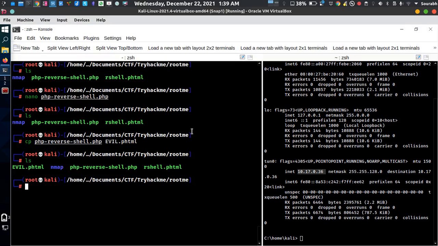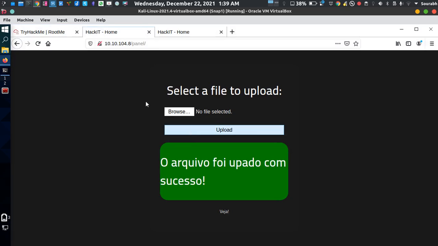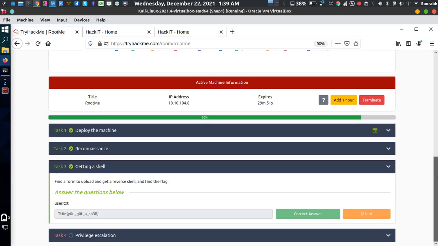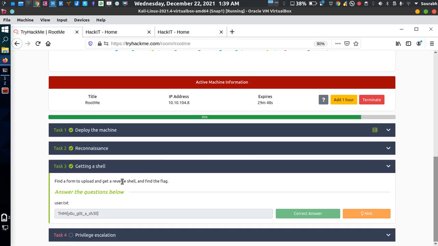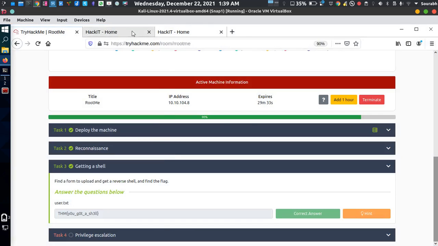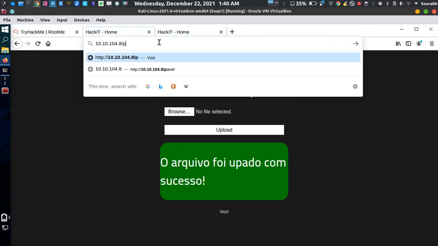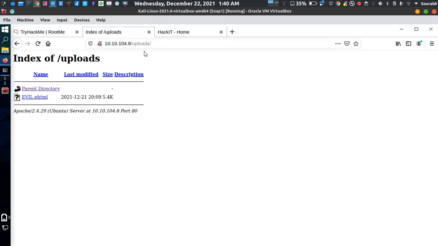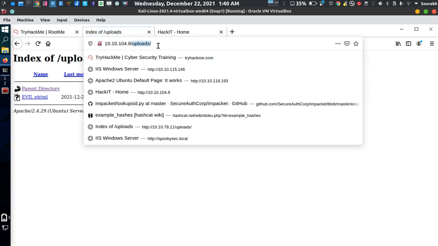Now for the accessing part, basically for connecting. So how can we connect? Let's go to the other section itself. It prompted a question that you need to connect and find a flag. For connecting that particular PHTML file and getting some sort of connection, you need to go to that particular web server and find a directory called uploads. This directory is basically stored on an Apache web server.